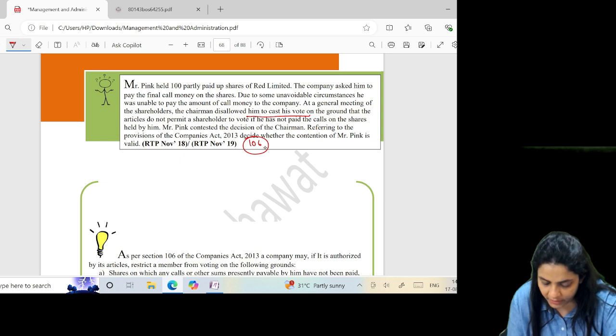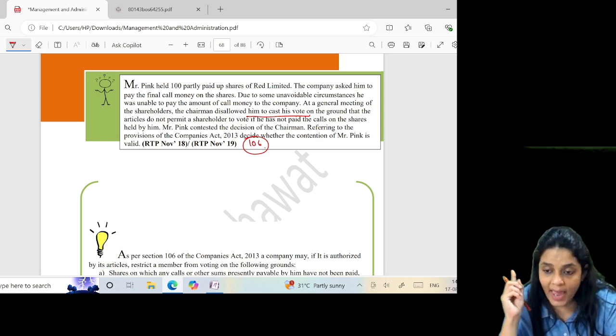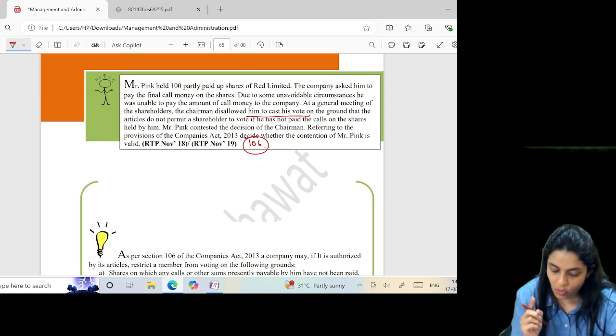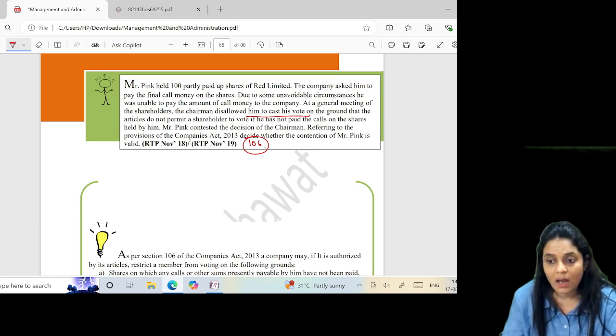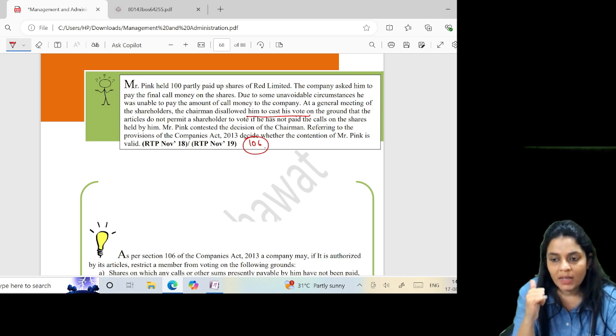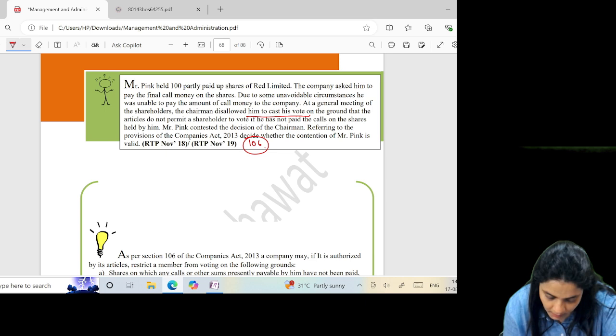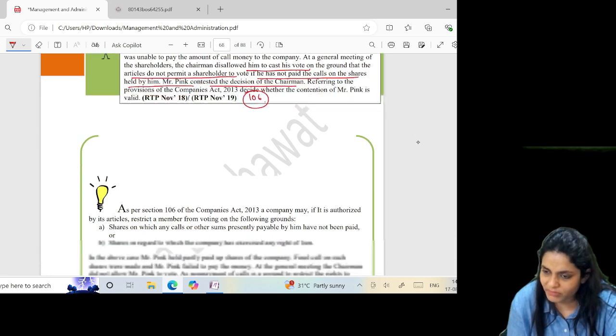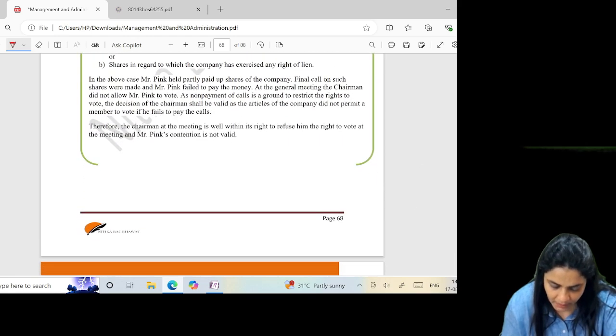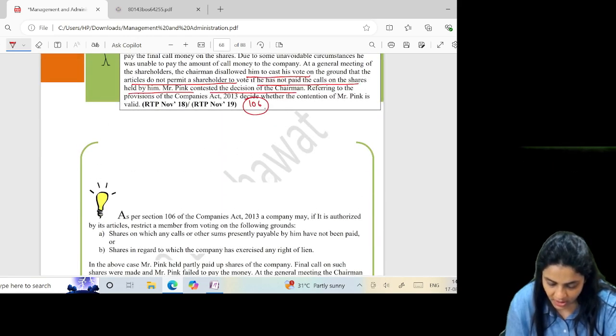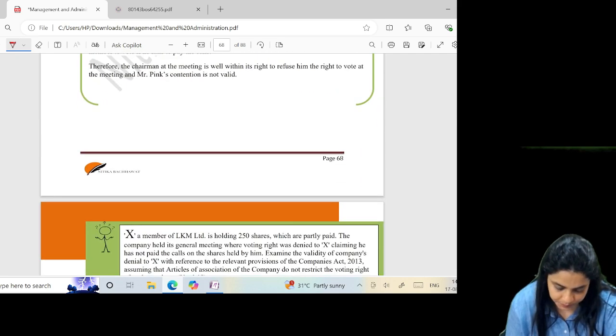As per section 106, a member can be disallowed to cast his vote if it is authorized in the articles, only on two grounds. He owes some money to the company or company exercises a lien over the shares. The chairman disallowed on the grounds that articles do not permit a shareholder to vote if he has not paid the calls on the shares. Mr. Pink contested the decision. The decision of the chairman is absolutely correct, right? Under section 106, I can actually stop you.